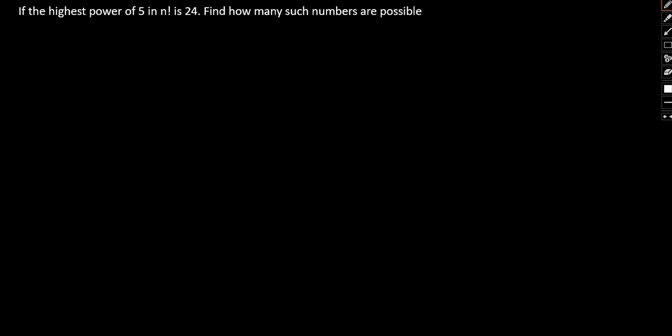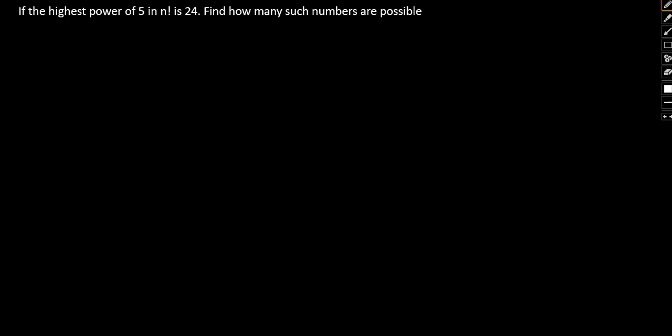So what we'll be doing in this particular video is we'll be taking a look at a question from the paper itself, and then subsequently we'll try and solve the same so that we have a general idea about the approach involved with the question. Okay, with all that said and done, let us focus on the question at hand. If the highest power of 5 in n factorial is 24, find how many such numbers are possible.